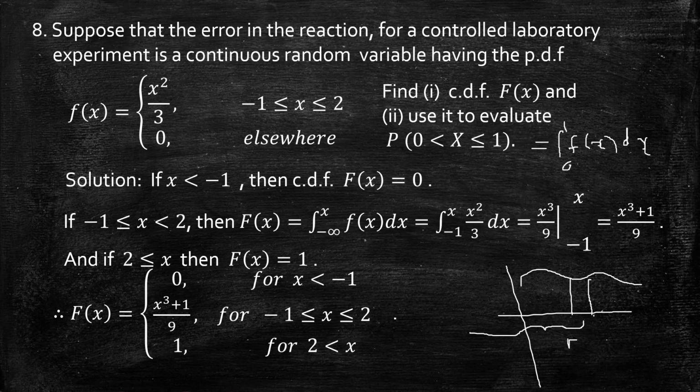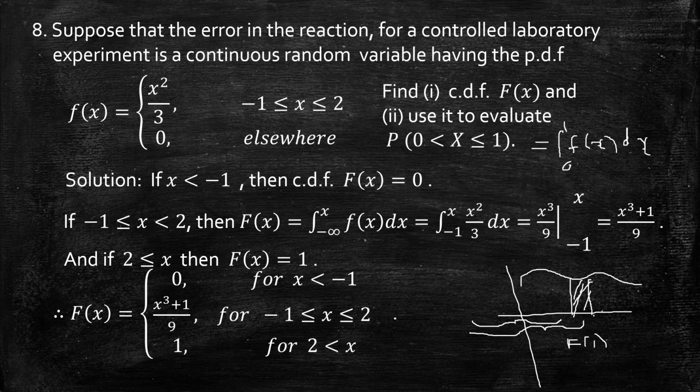Total area up to 1 minus total area up to 0 means F of 0. That gives cumulative, actually cumulative. So that gives the required area what we are about to find. So that means F of 1 minus F of 0 gives the area between 0 to 1. So by cumulative distribution function also we can find the probability for a given interval, that is F of b minus F of a. Standard formula we can use.